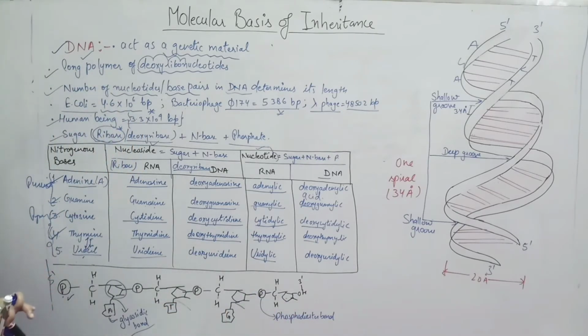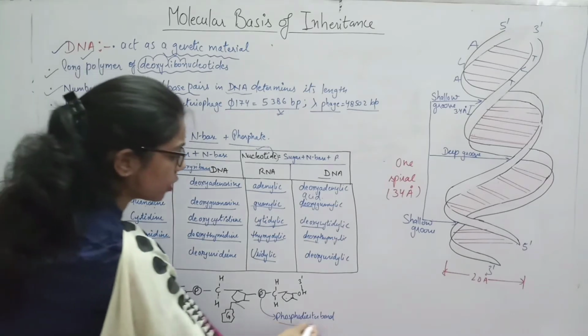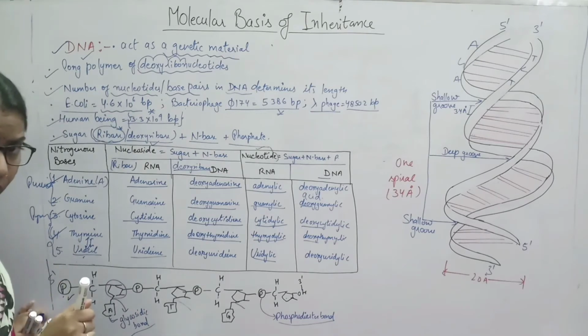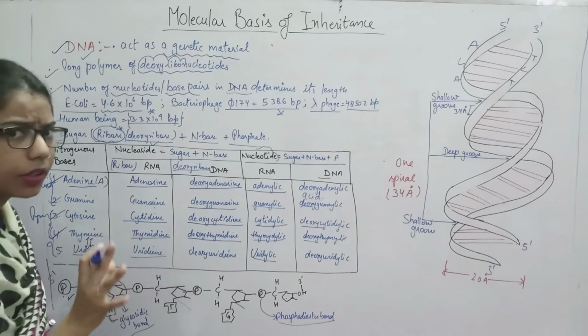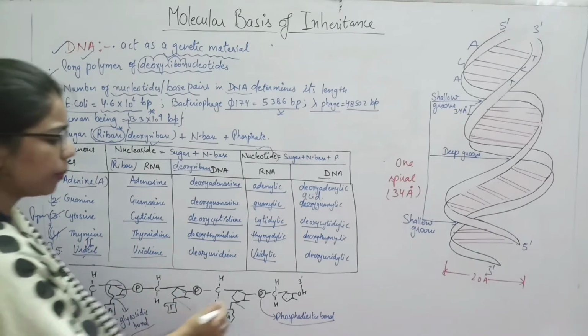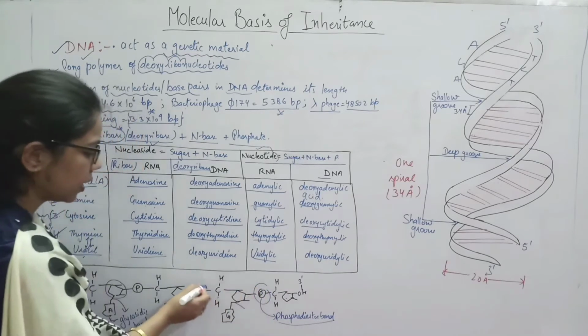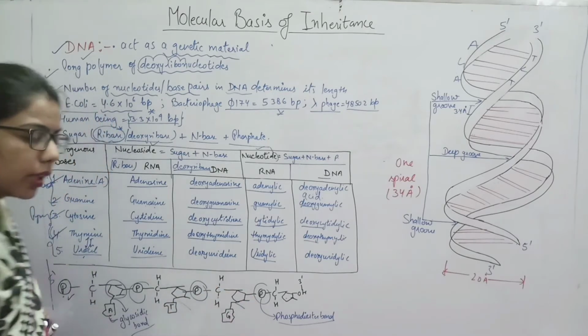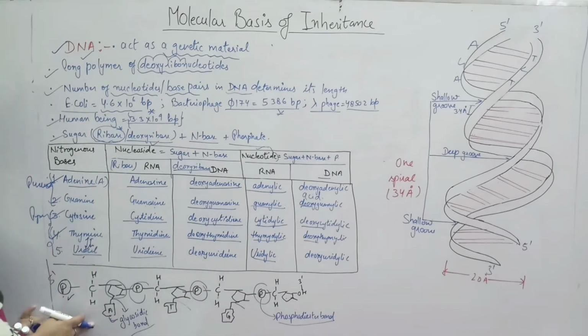OK, now if you talk about the other bond, that is the phosphodiester bond. हमने पढ़ा था कि क्या होता है, there will be ester formation. How is it forming? When the alcohol and the acid react, it will form ester. So the same thing is happening here, this phosphate is connecting. जहाँ पर भी ये phosphate connect कर रहे हैं, ये कैसे bond होंगे, phosphodiester bond. OK, so two bonds we have done here.